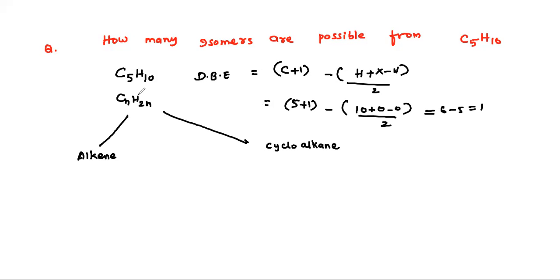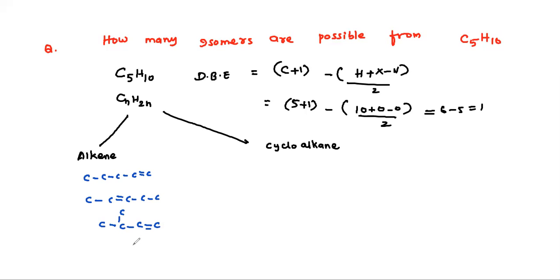Alkene, 5 carbon atoms. So 5 carbon atoms, C, C, C, C, C. The double bond at 1, 2, 3, 4, 5. Second, C, C, C, C with a branch, 3 possibilities.